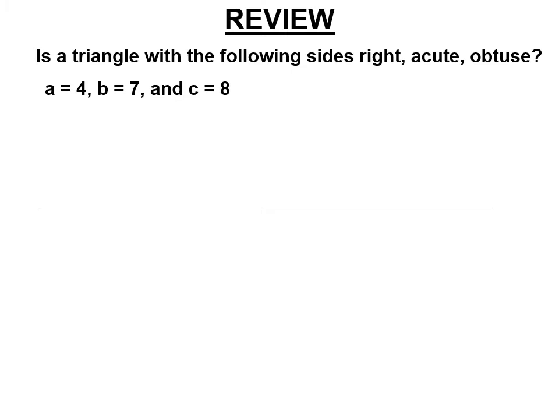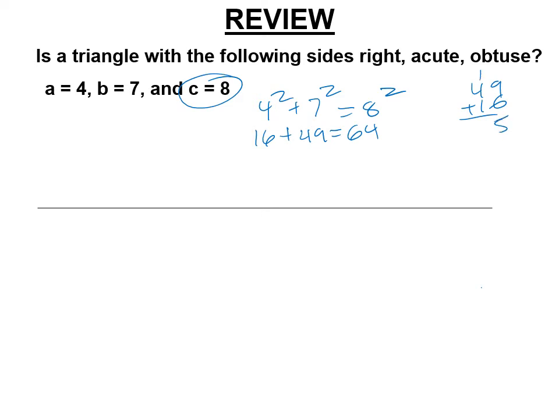Okay, so A, B, and C. Now, the 8 has to be our potential hypotenuse. It's not a hypotenuse if this isn't a right triangle. So we take the two short sides, which have to be the legs, and see if this is all true. 4 squared is 16, 7 squared is 49. 49 plus 16 is 65. 65 does not equal 64. It's greater. So the leg side is greater than the hypotenuse side. And when the leg side is greater, that's acute. All right, not a right triangle if that math doesn't work out.